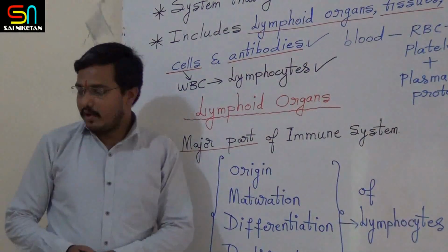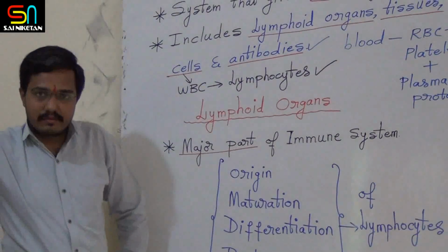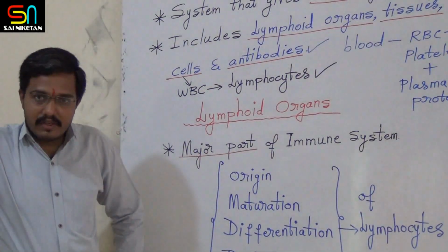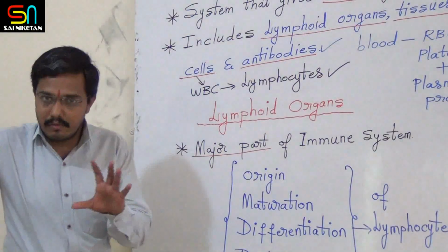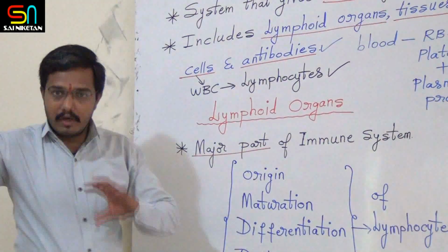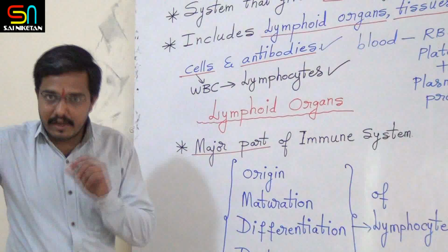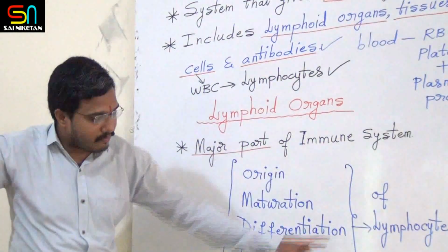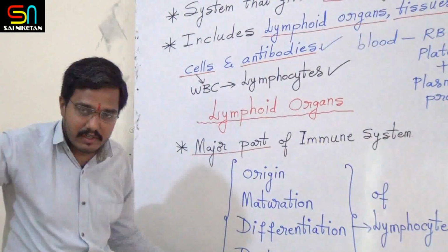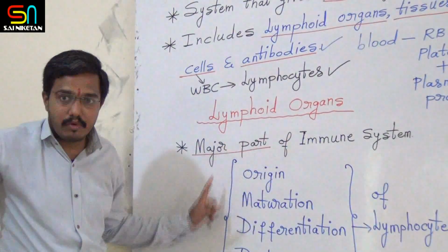Okay. What is going on here? Lymphoid organs alli ಏನು ನಡೆಯುತ್ತೆ? That is the biggest question. Lymphoid organs ಒಳಗಡೆ ಏನು ನಡೆಯುತ್ತೆ? Four processes are going on inside the lymphoid organ.